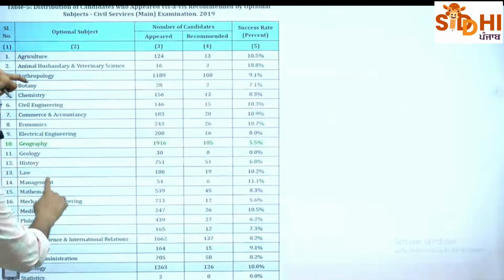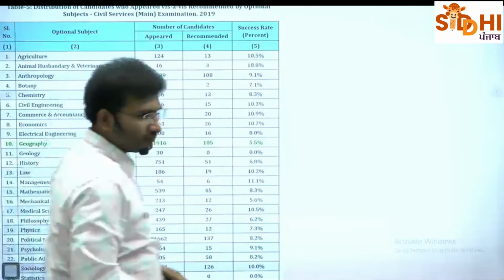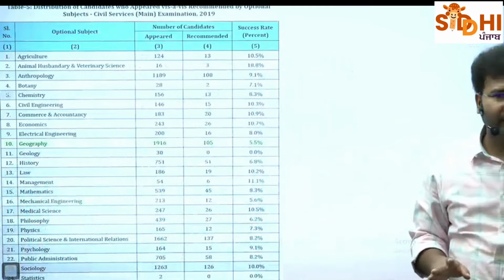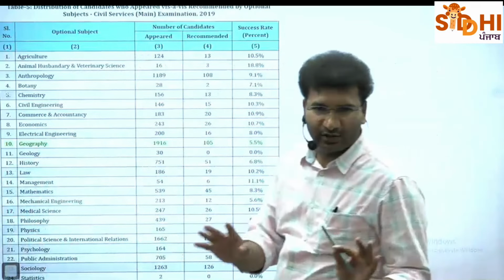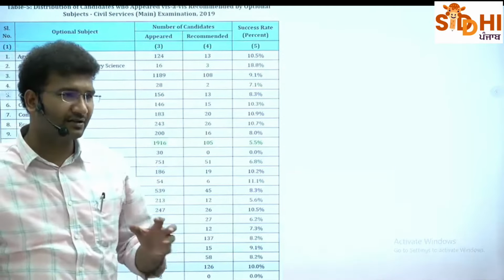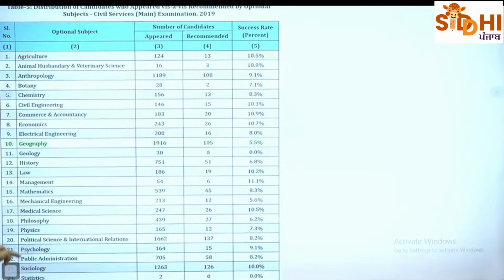देखो एक छोटा सा एग्जाम्पल है. Look at this particular chart. There are only a few optional subjects which will give you very good yielding marks. ठीक है? If you are writing PCS, you do not have any optional subject. But broadly I am speaking, if someone is writing their UPSC examination, look at this optional.